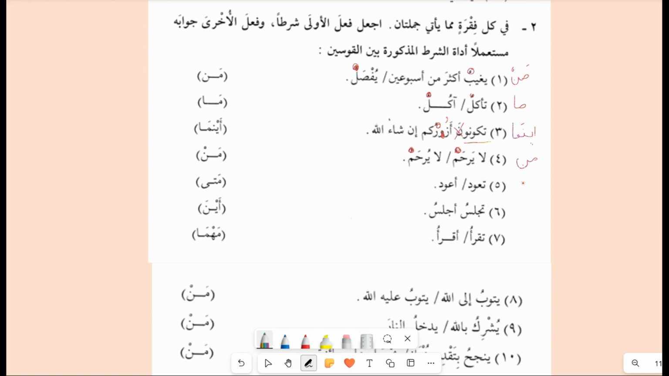Then mata, using mata, what changes are we going to do? Ta'ud, what will you do? Delete the long vowel, ta'ud and a'ud. Then aina, using aina, tajlis, ajlis, sukun, because these are sahih letters. Then mahma taqra, aqra, making it into sukun. Now let's see, there are more here.